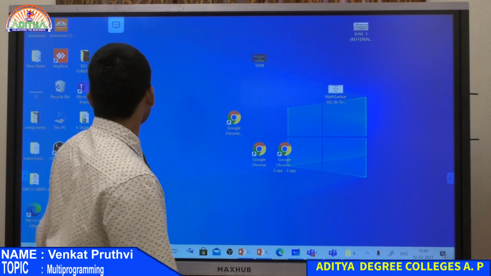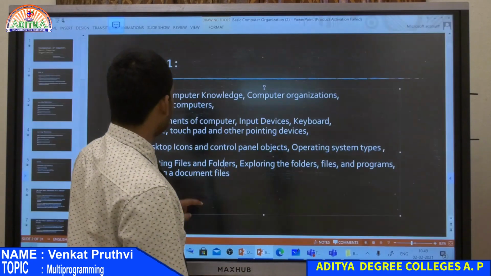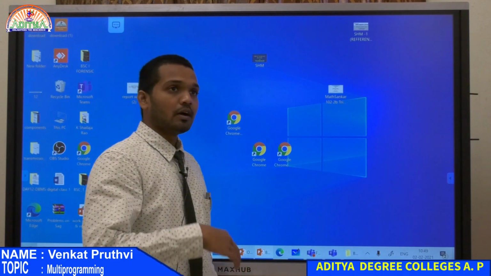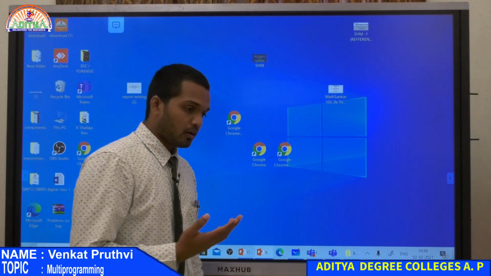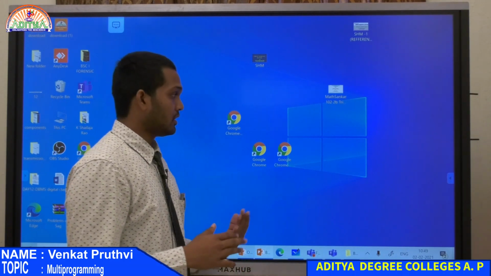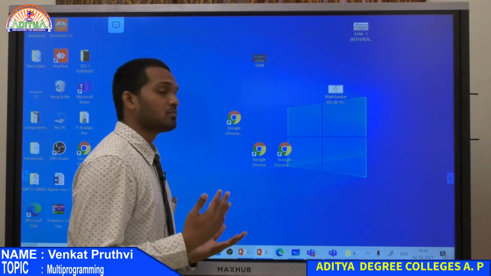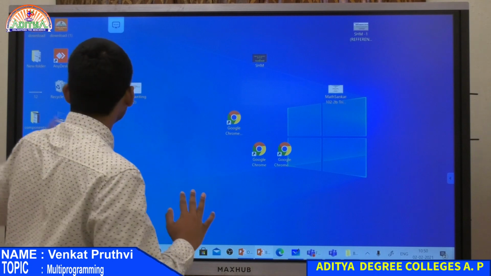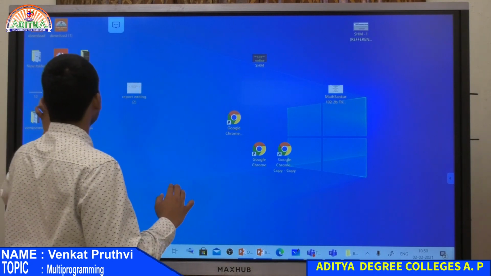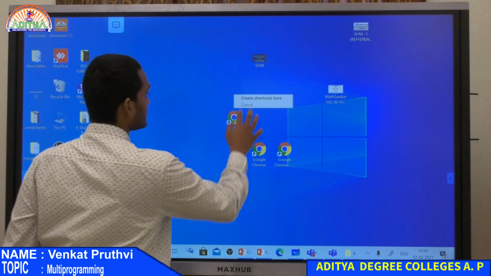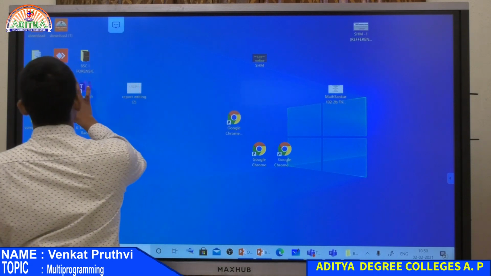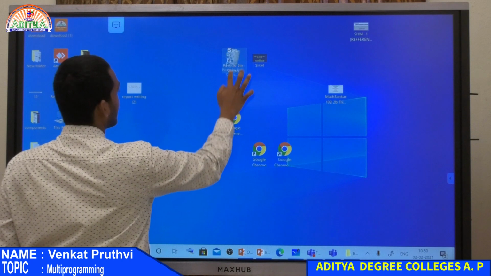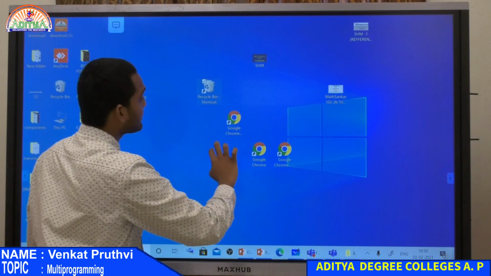And then we were discussing desktop icons, right. Whenever you install a new operating system, the operating system by default gives you a few icons on your desktop. Those are your recycle bin, where all the deleted files will be available.